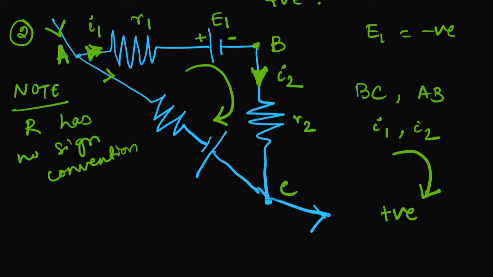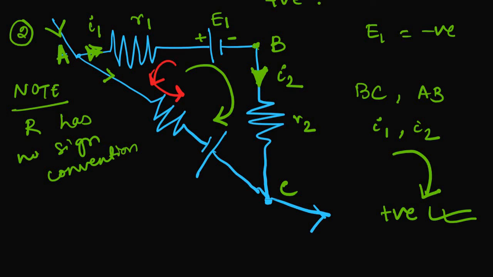If the current is in the clockwise direction, then that would be taken as positive. If it is moving in the anti-clockwise direction, like in this direction, then this will be taken as negative.